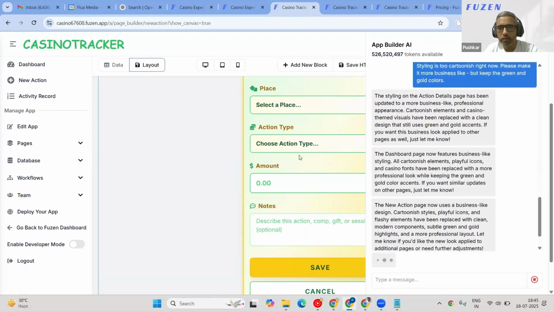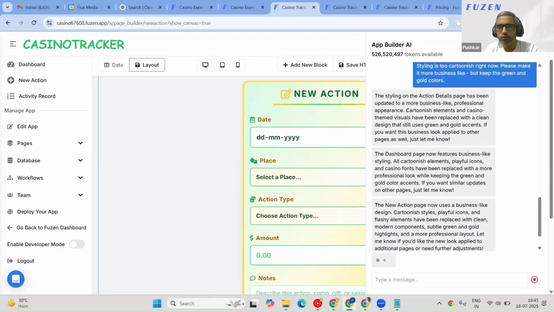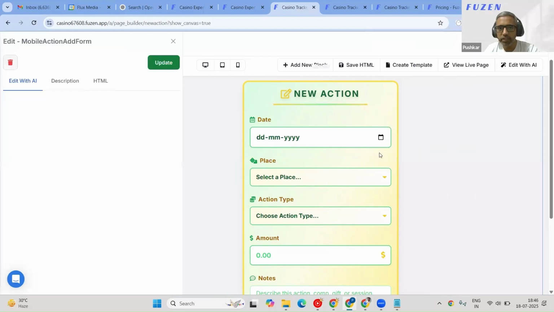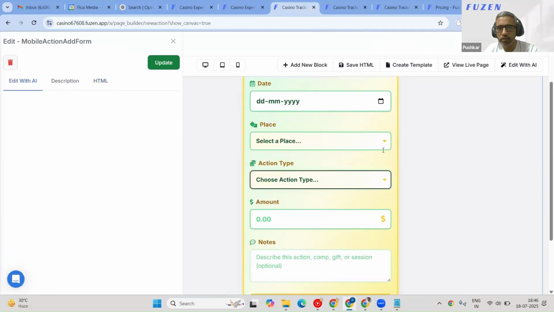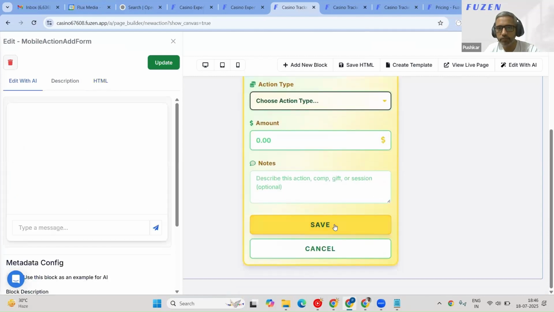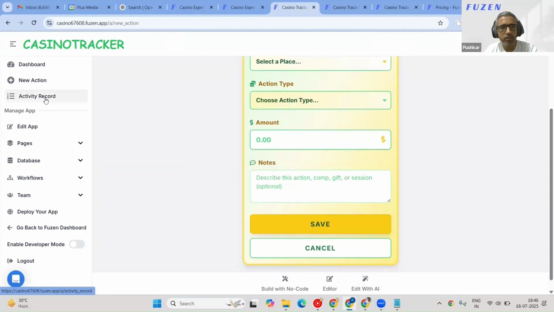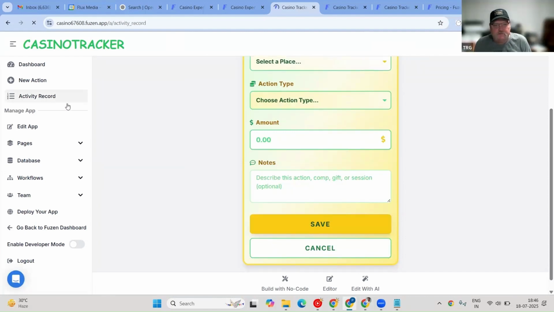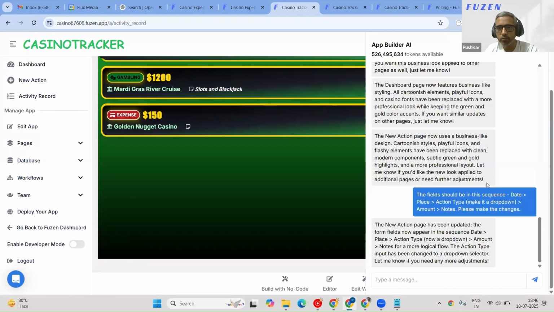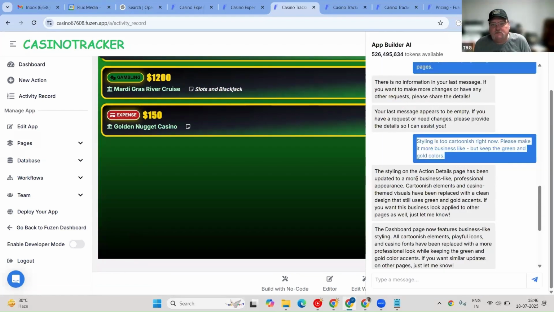Okay. It's still a little colorful, but I think it should be okay, right? If you want to tweak it later on, we can. Yeah, I get it. So we have the date and then the place, which is a drop-down, action type is a drop-down now, then the amount and then the notes and then save. All right, and it is mobile friendly. So, activity record. This is the last page where we wanted to change the styling.